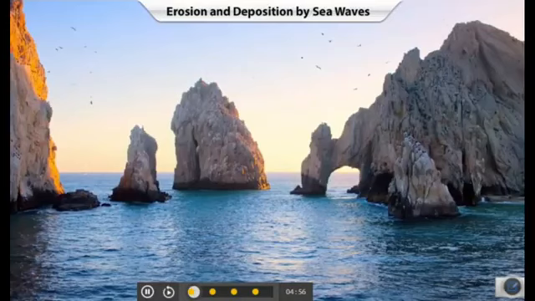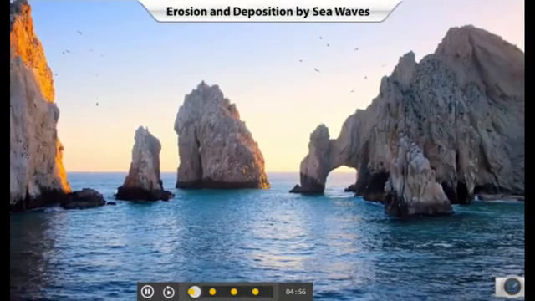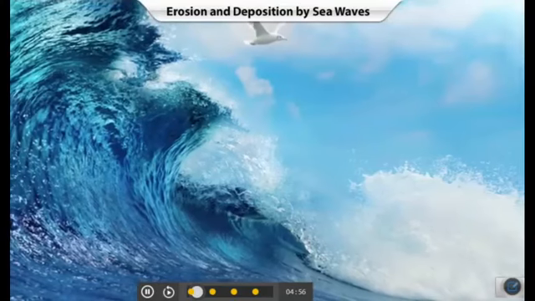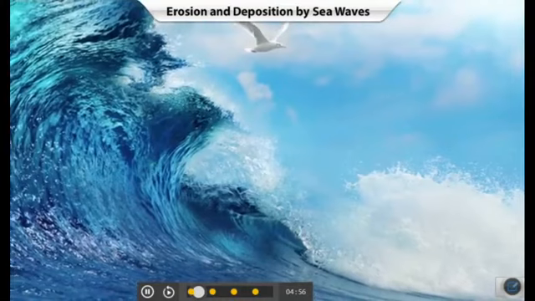Look at these landforms just off one of the shores of Mexico. Aren't they beautiful? But have you ever wondered how these formations were created? Such formations are the result of sea waves.